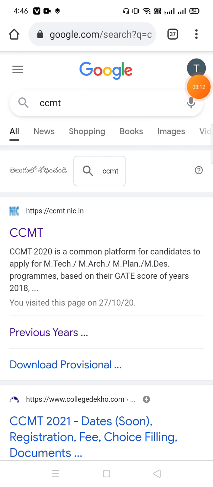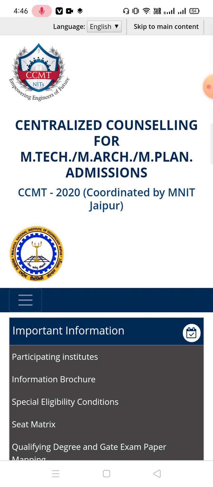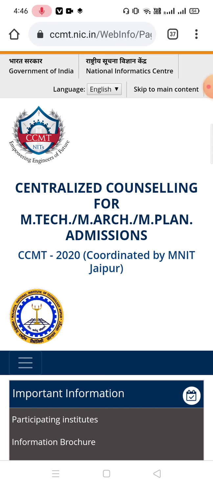Now let's discuss CCMT, Centralized Counseling for MTech. In CCMT, there are all NITs, IIEST Shibpur, and centrally funded IIITs, but not all IIITs. IIIT Bangalore and IIIT Hyderabad will not be there in CCMT.